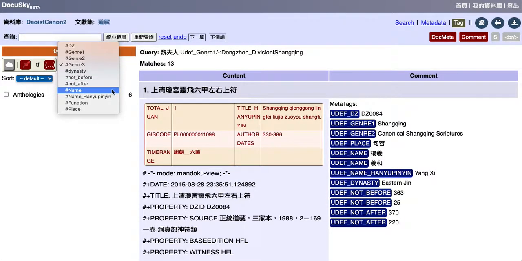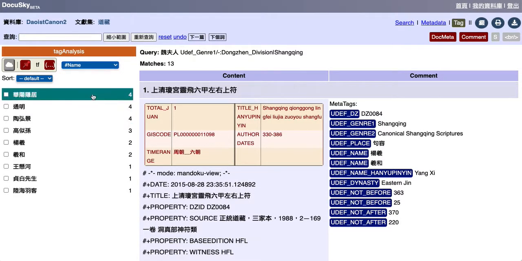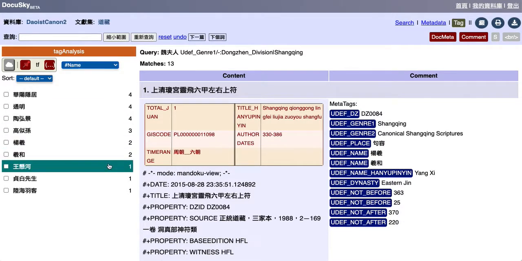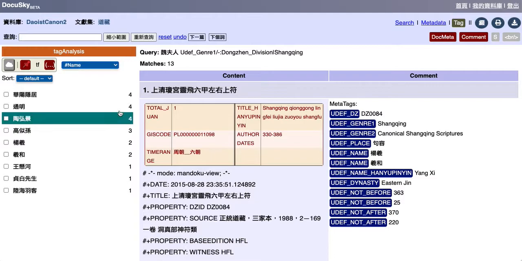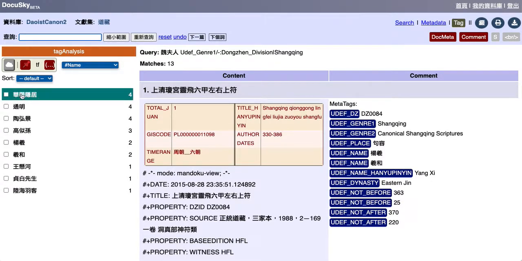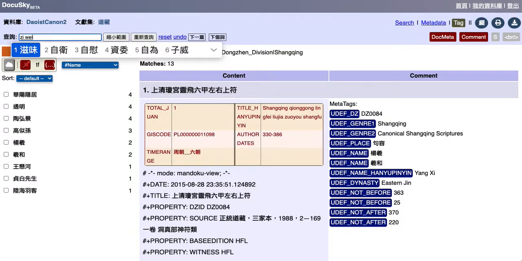All right, and then we can look at any people who have edited or had their hands on it. We have these different authors and editors. Okay, now if we wanted to, we can further filter down, of course. So if we want to see Tao Hongjing's text, we can then drill down onto that. Say we want to add Ziwei Furen as well. We want to see which texts come up with Ziwei Furen.